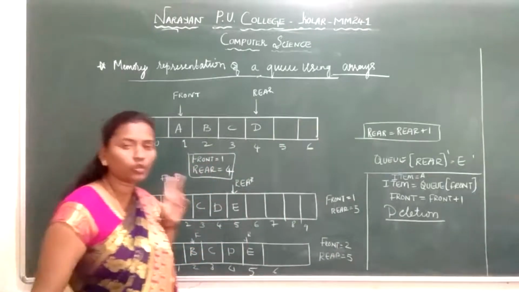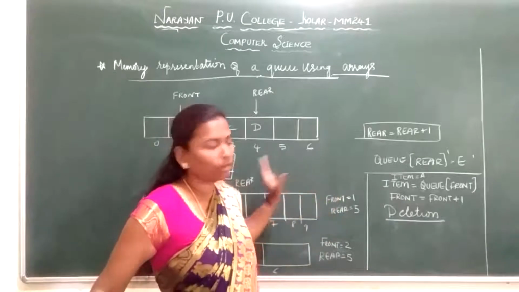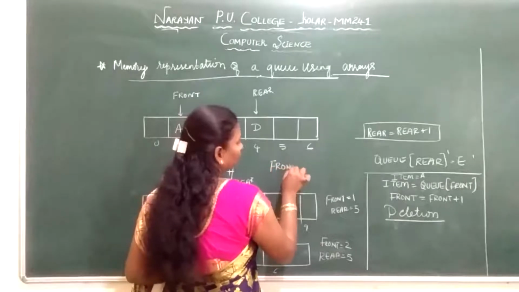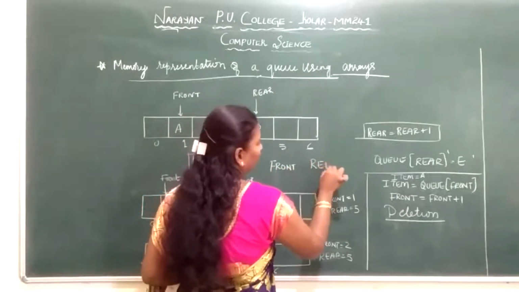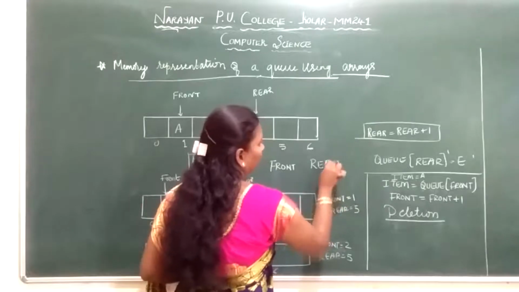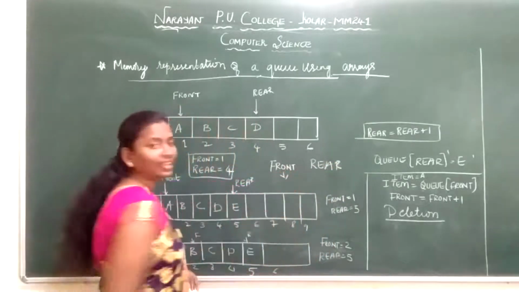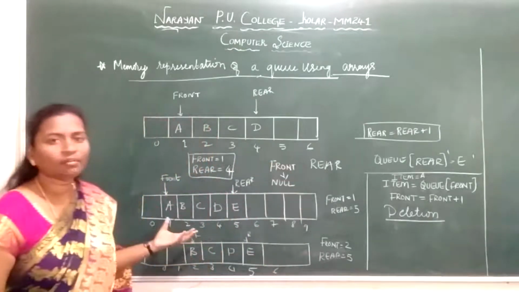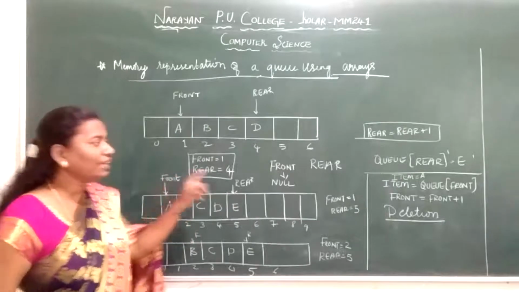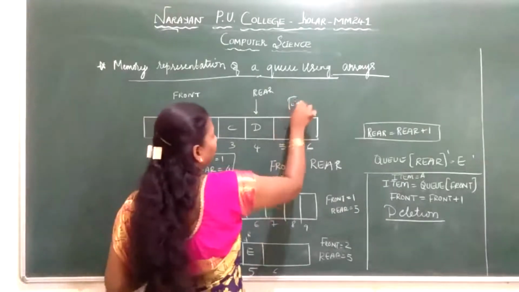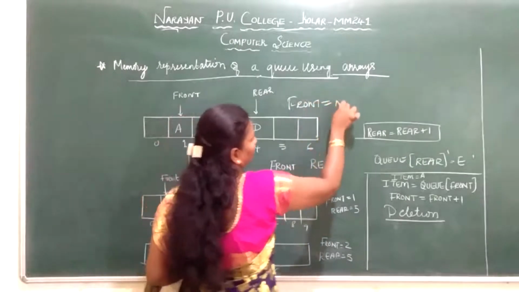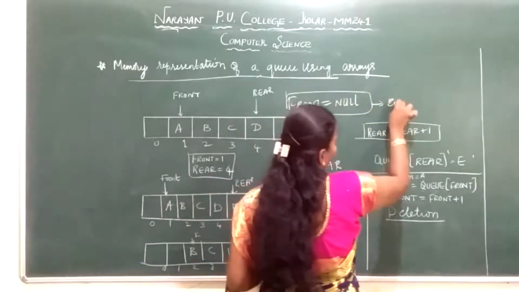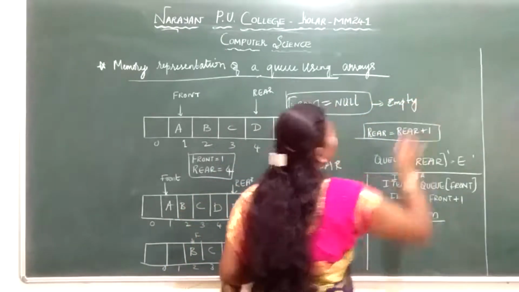Here you need to talk about two conditions. Before knowing this, you need to check front and rear. When front is equal to null, what will happen? All the elements will be deleted. My queue will be empty. So when front is equal to null, that means the queue is empty. You will check for the queue underflow.